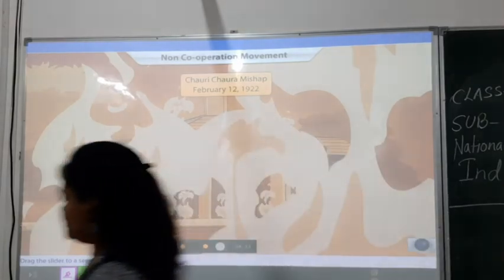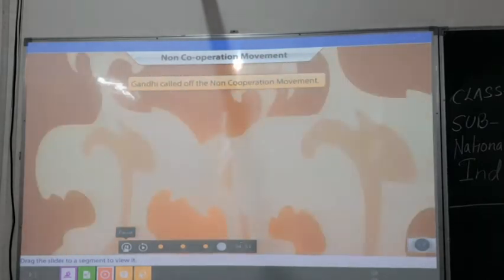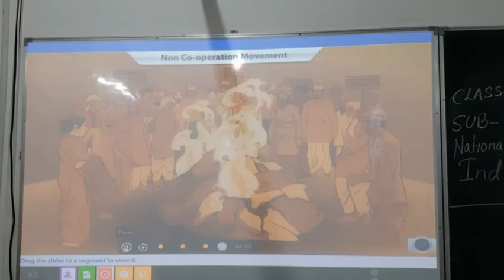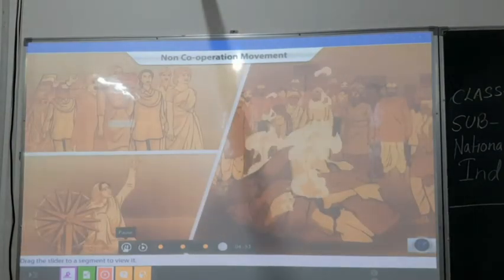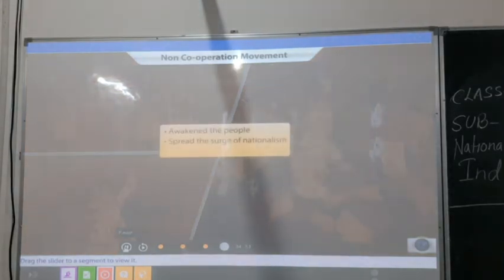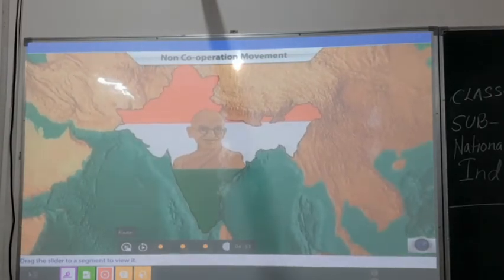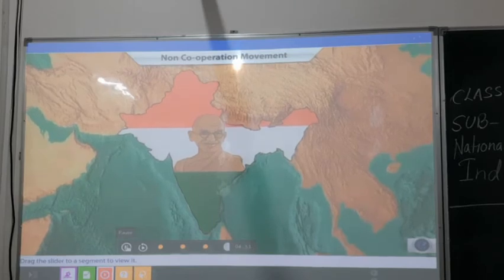Let's just see it. As a result, Gandhi was forced to call off the movement. Though the movement was short-lived, it was successful in several ways. It awakened the people, spread the surge of nationalism, and, most of all, united the people in the cause of the national struggle. Thus, Gandhi's method of mass agitation had emerged as a successful tool.